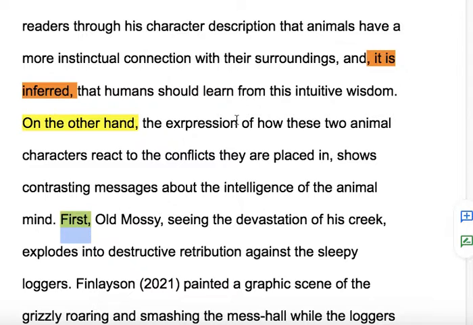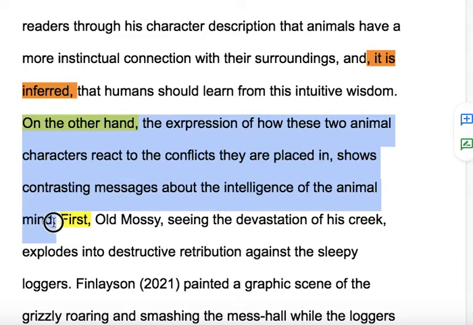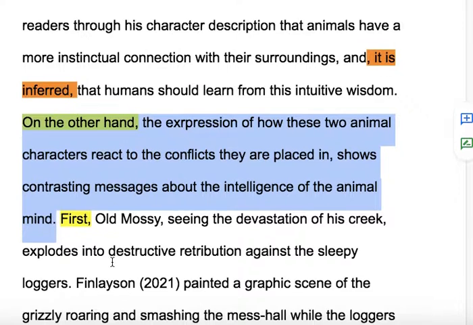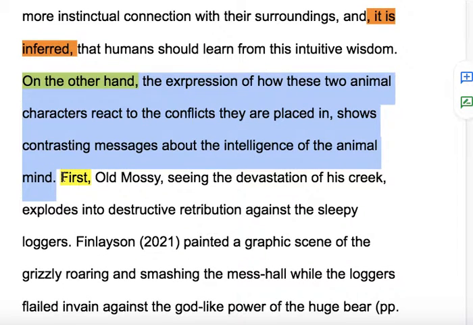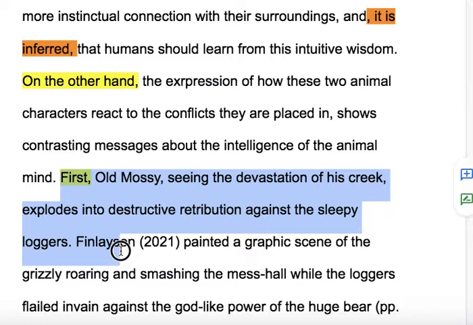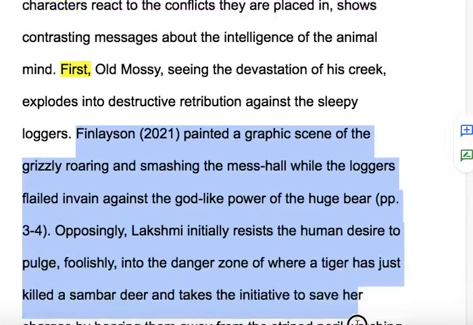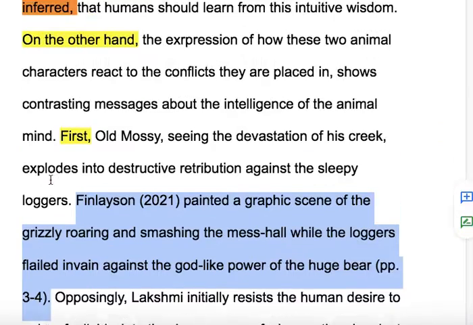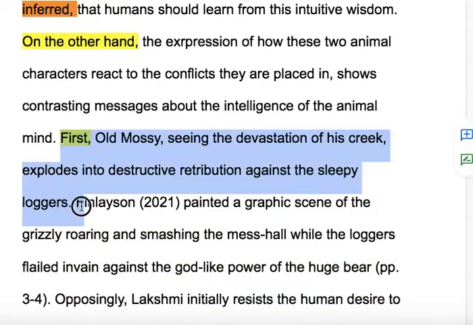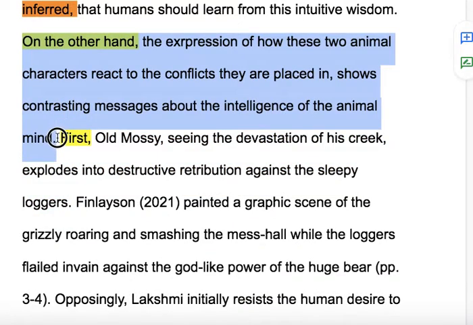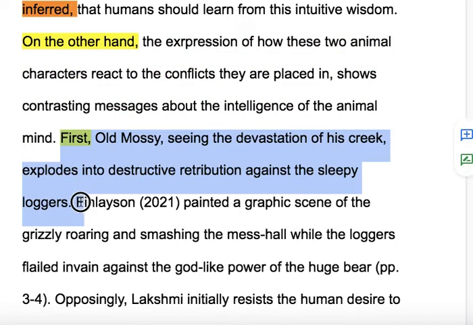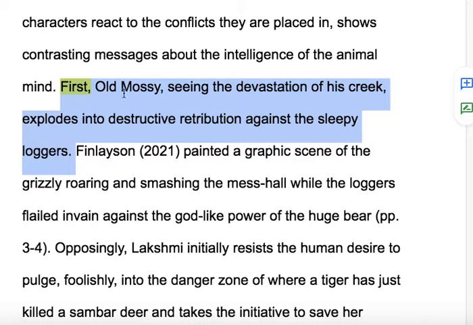So this now, that bit there is my idea sentence of triad 2. Now I'm going to move into my next section, and then we'll see that the paraphrase or citation begins and carries on here. So this is also a bit of an idea sentence. So this is actually kind of like a transitional idea, and then this is going to be my actual concept for triad number 2. Old Mossy. And that's the character, not the story. So we don't need to italicize that.